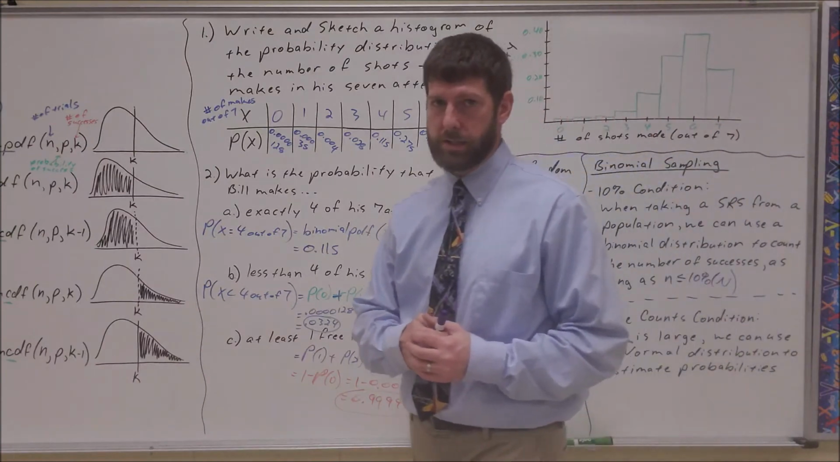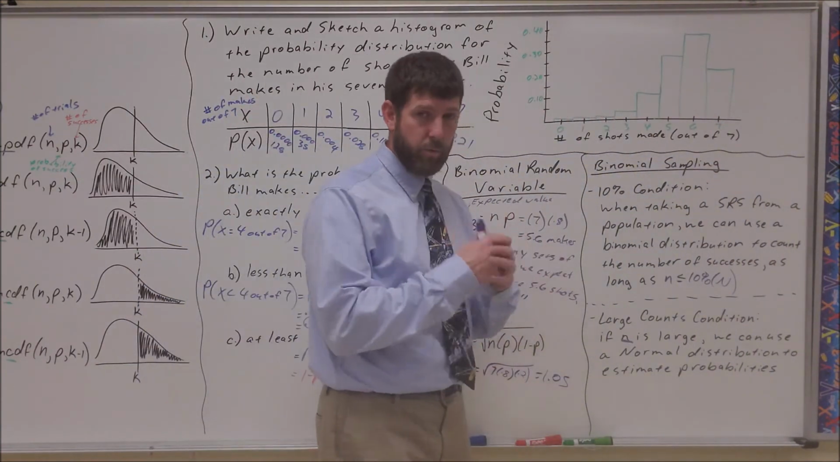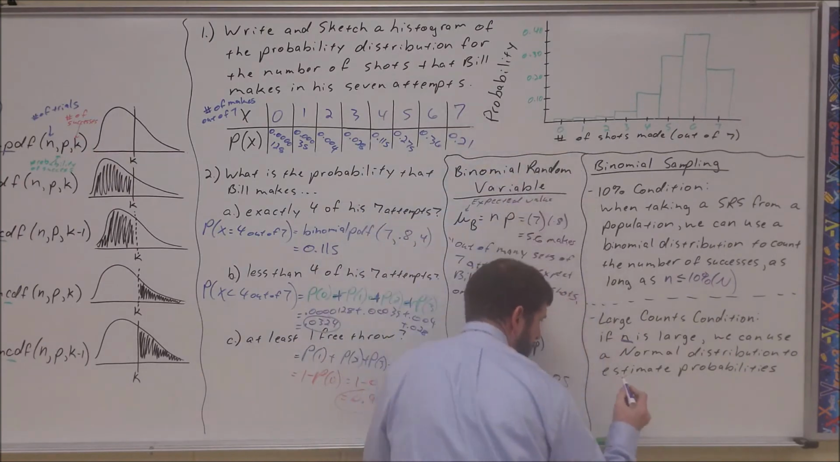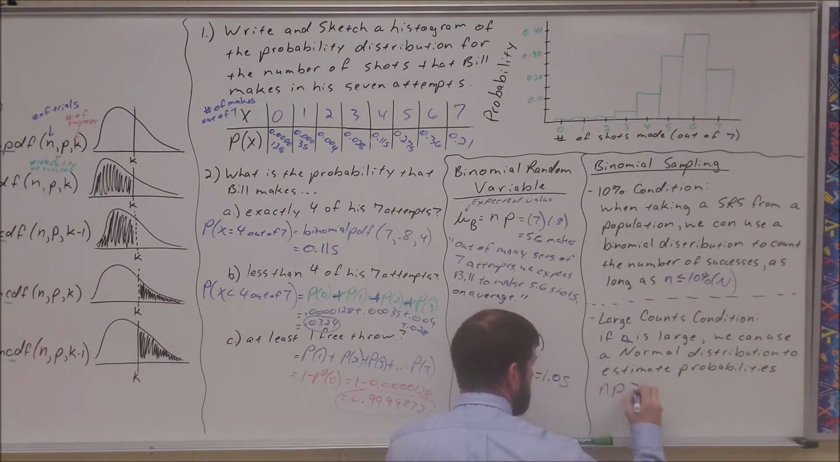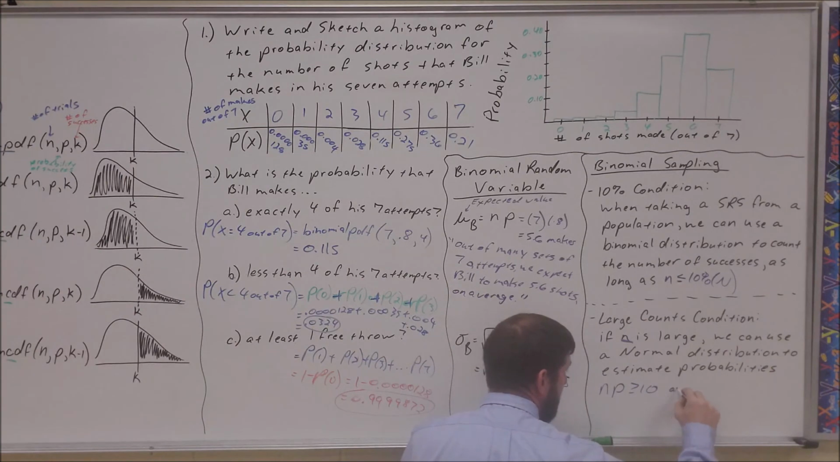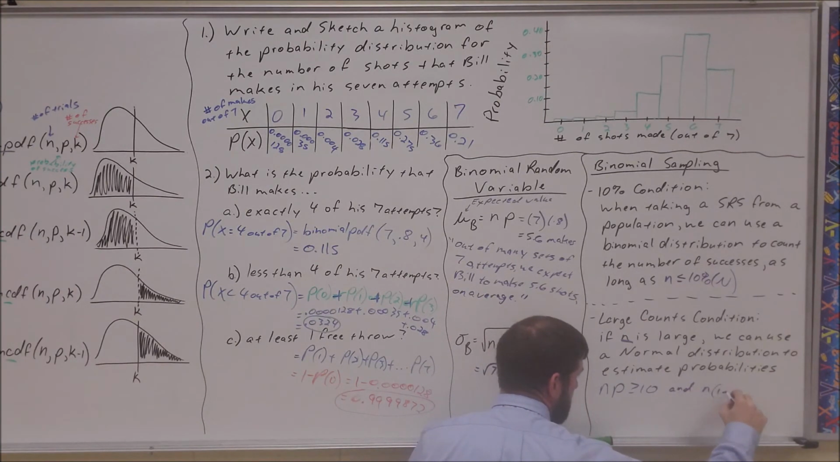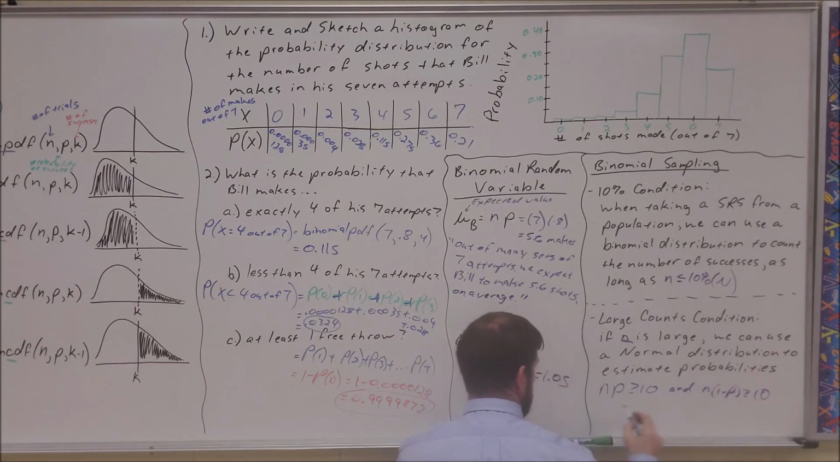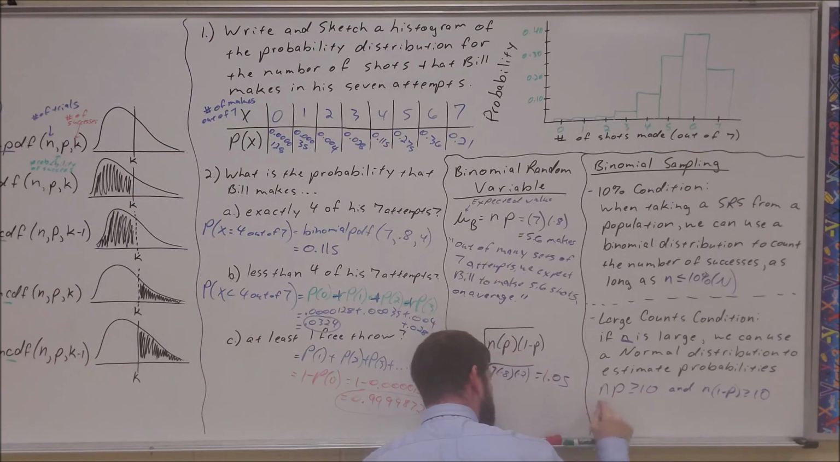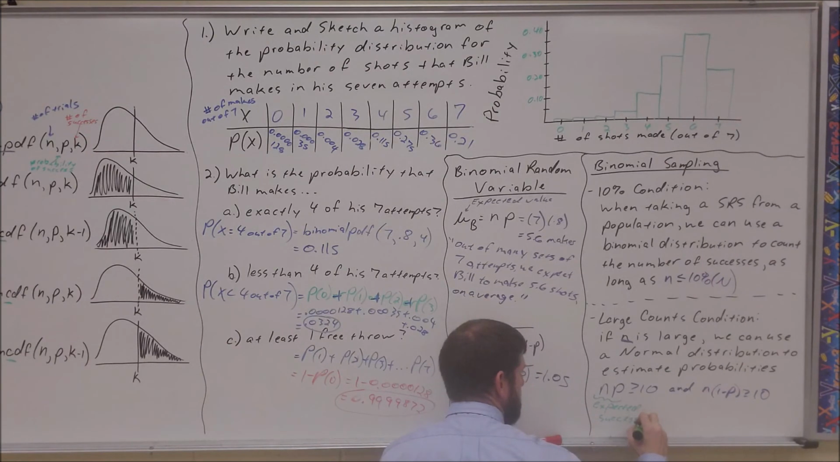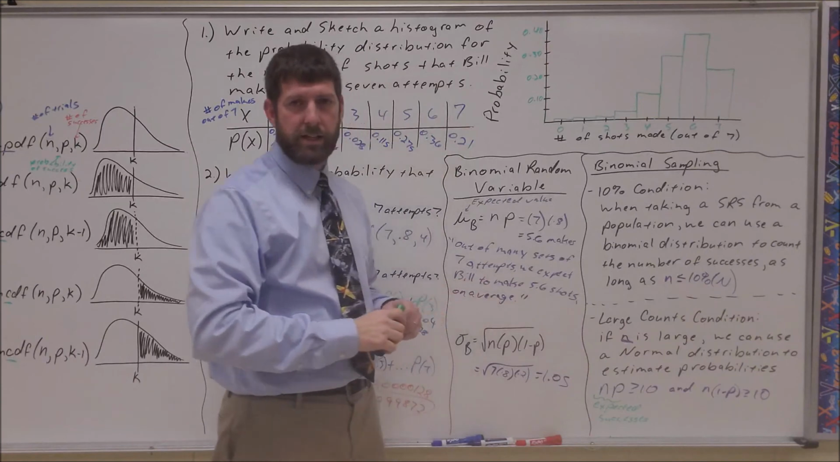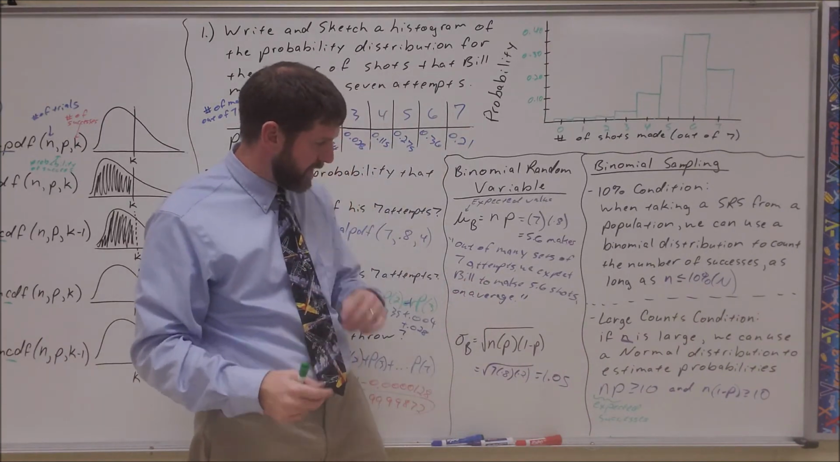Well, how large is large enough? This is a rule that you're going to need to get right now. Large enough means np is greater than or equal to 10, and n times (1 minus p) is greater than or equal to 10. What the heck does that mean? Well, n times p, where have we seen that before? Right here, the expected value. So these are the expected successes, and they need to be greater than or equal to 10. So we would need at least 10 expected successes.